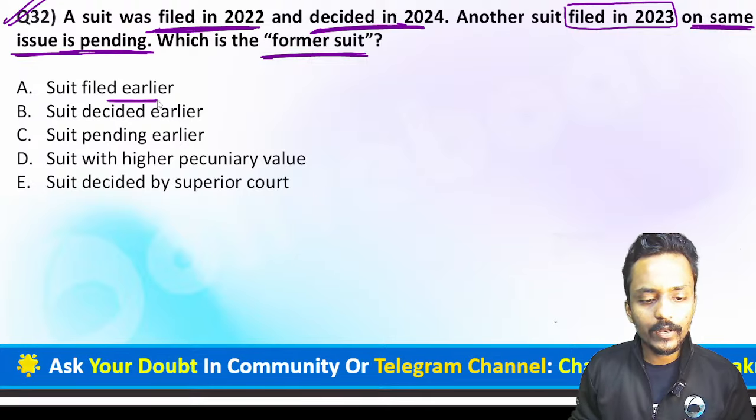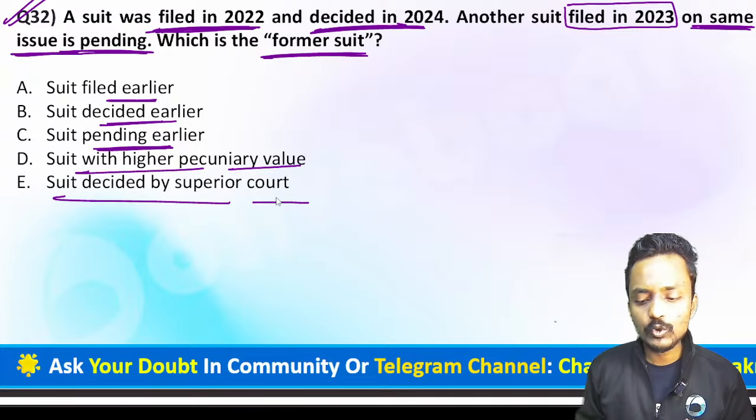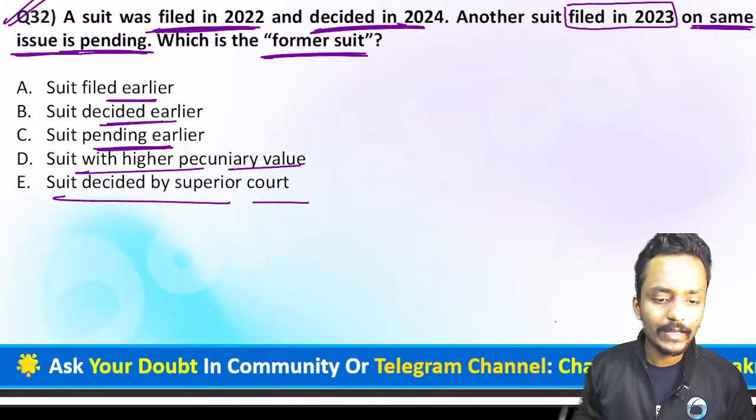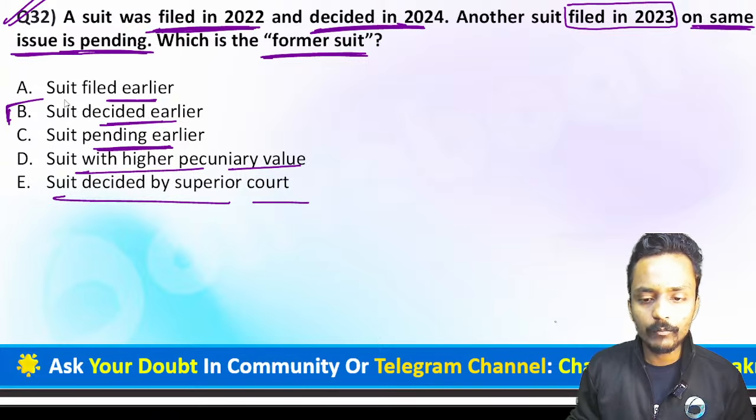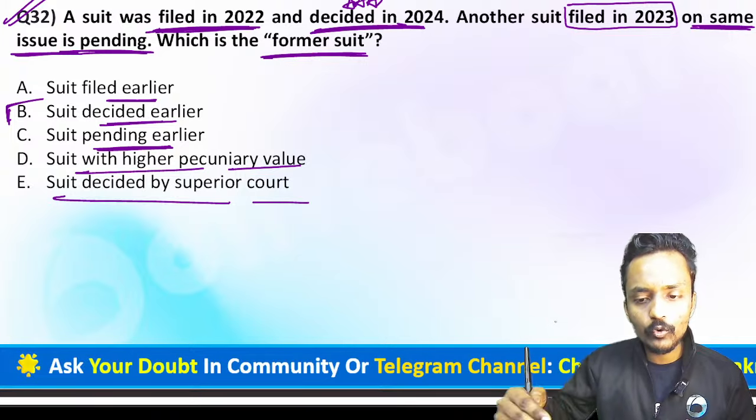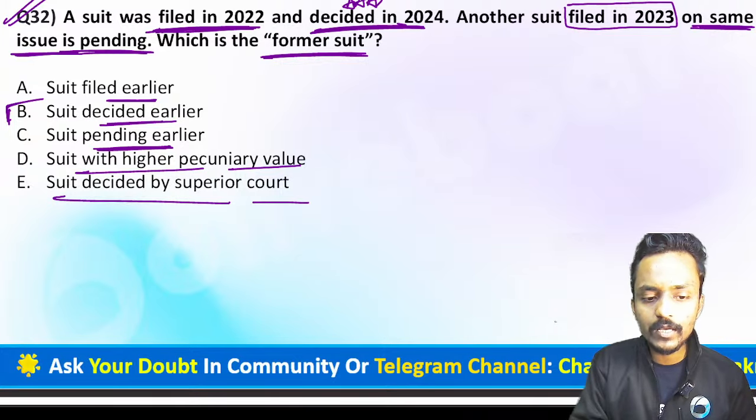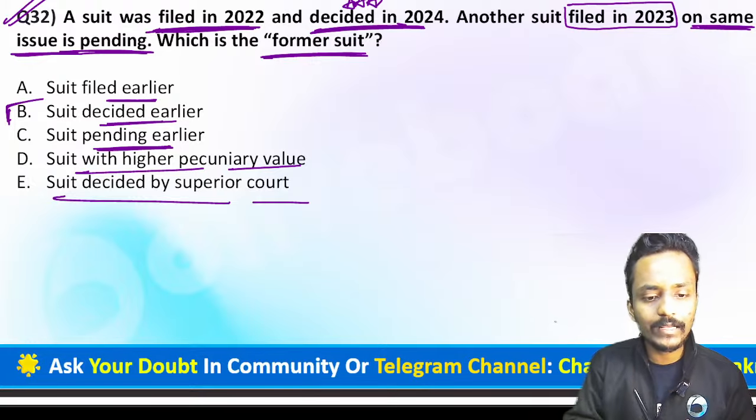The options are: a suit filed earlier, a suit decided earlier, a suit pending earlier, a suit with a higher pecuniary value, and a suit decided by the superior court. Definitely yes, option B is the correct answer, because in 2024 the matter has already been resolved and decided. So it becomes a former suit, and you want to lodge a suit on the same issue which is pending. So which principle will apply? Res judicata principle will apply. So a suit decided earlier will become a former suit.